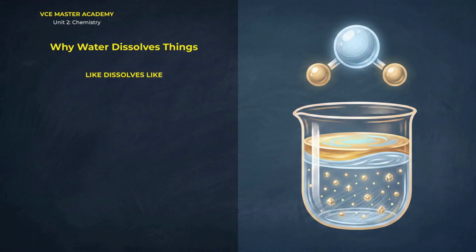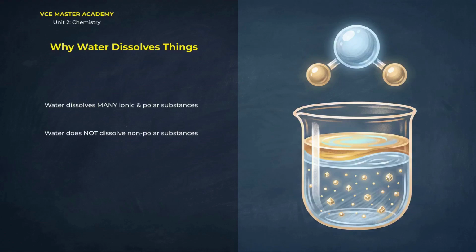Now here is the golden rule of solvents. Like dissolves like. Water is polar, so water dissolves many polar substances and many ionic substances. Ionic means made of charged particles like salt. Charges attract charges. Oil is non-polar. It has no charged ends. Water's tiny magnets have nothing to grab, so oil is left alone.